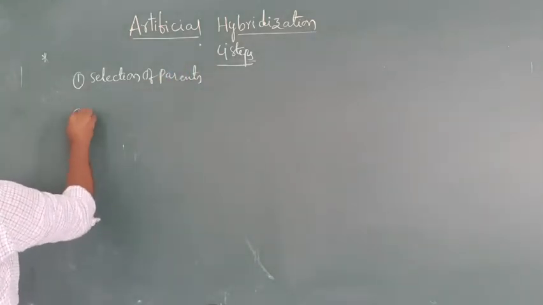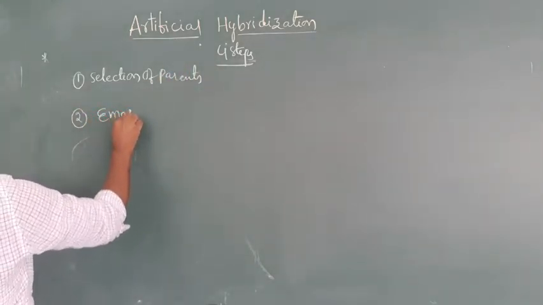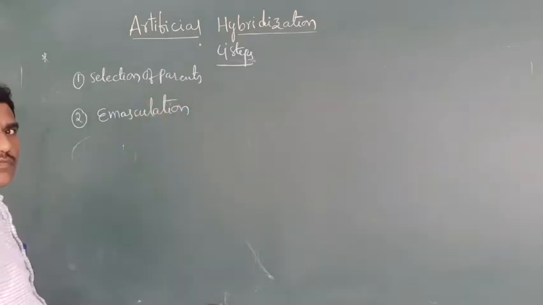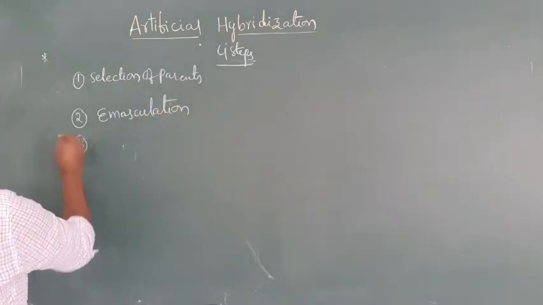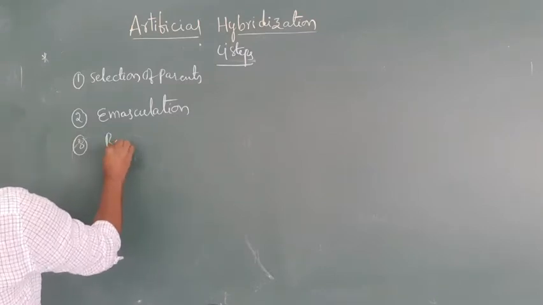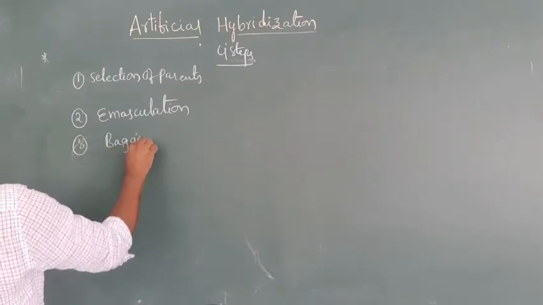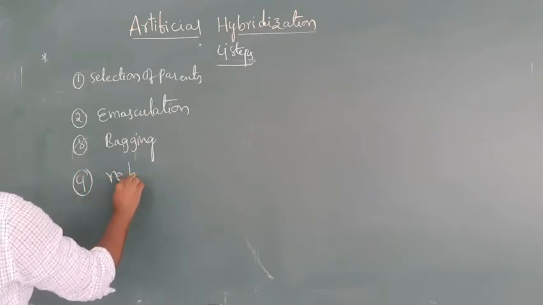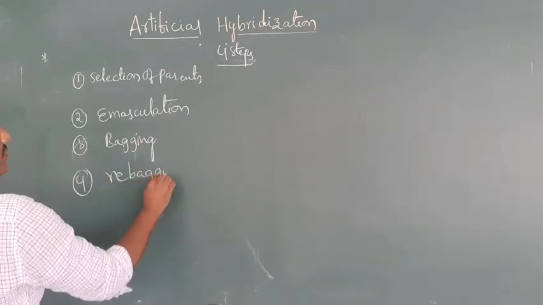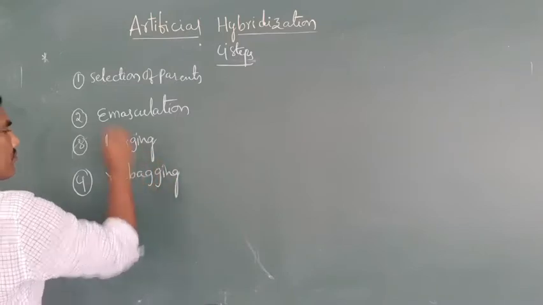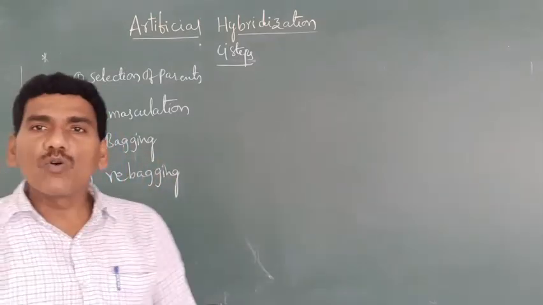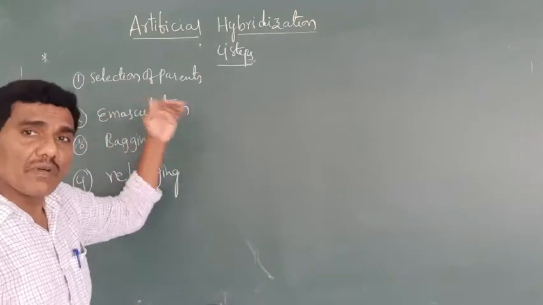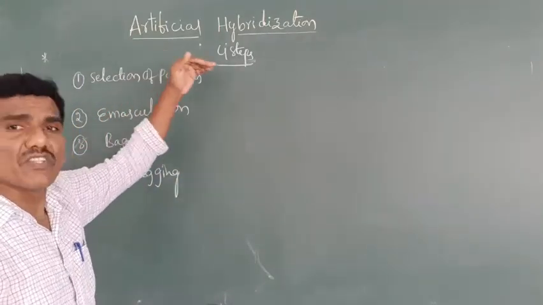Second one is emasculation. Third one is bagging. Fourth one is rebagging. Now we are going to discuss each and every step of artificial hybridization.